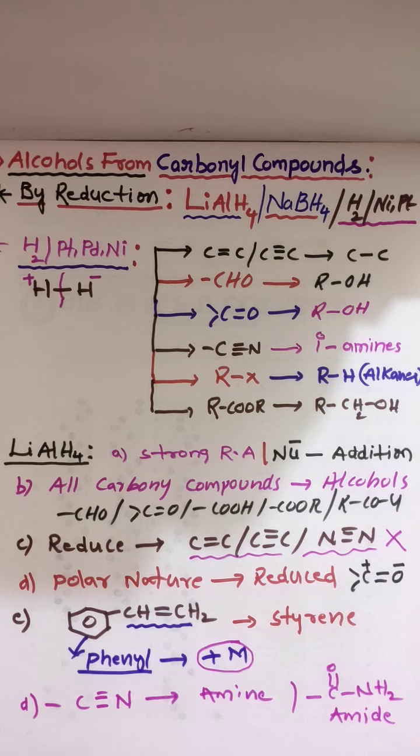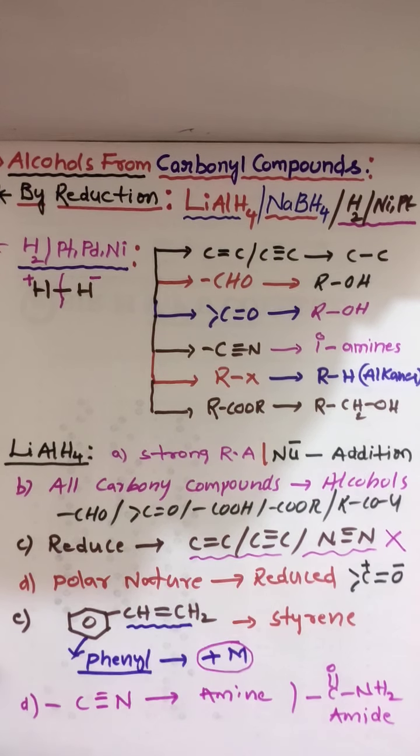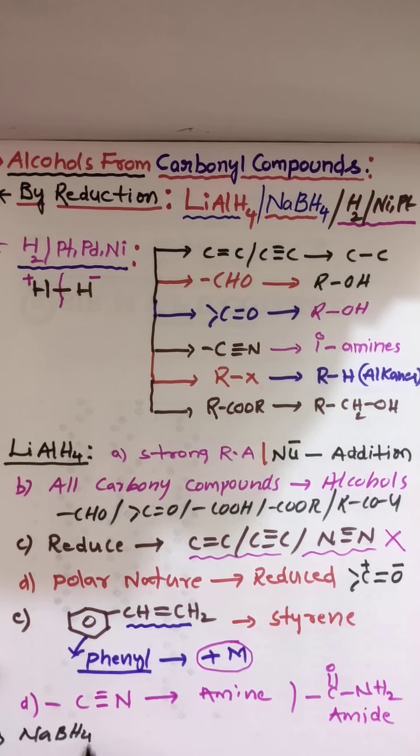Then we have another, sodium borohydride. This sodium borohydride can reduce aldehydes and ketones to alcohols.